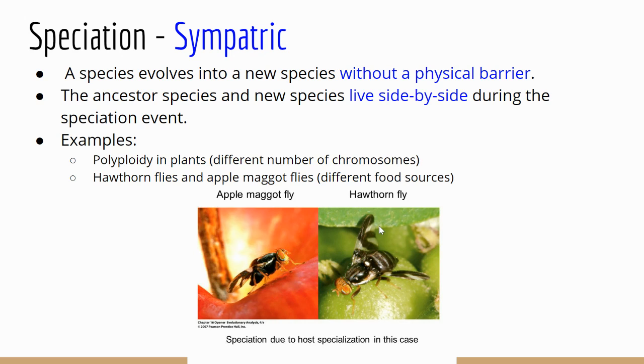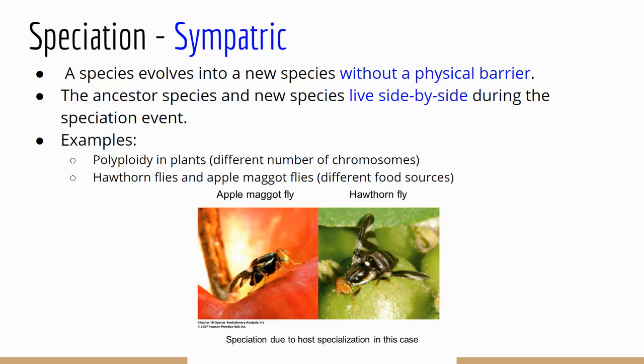And their bodies have become specially adapted for them to eat those different foods. The apple maggot fly's body has become adapted to eat apples, and the hawthorn fly's body has become adapted to eat tomatoes. So even though they live in the same general area, now only the apple maggot flies whose bodies are adapted to eat apples are going to mate, and the hawthorn flies are only going to mate with other hawthorn flies who are going to eat tomatoes.